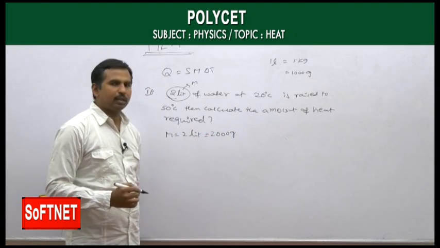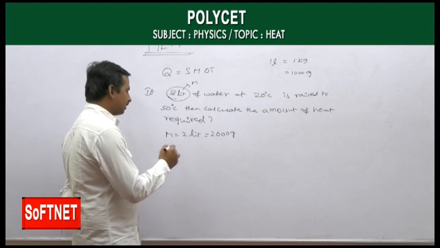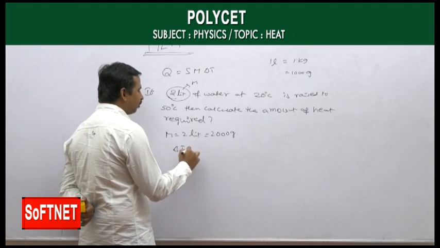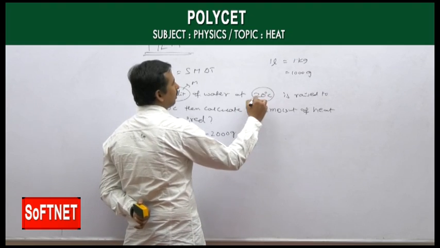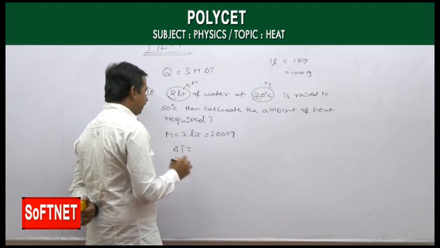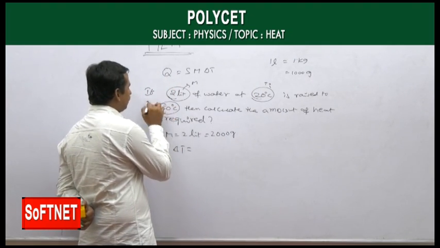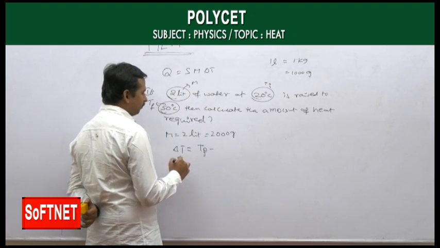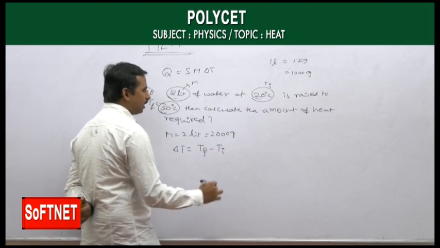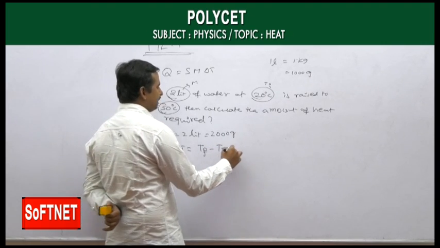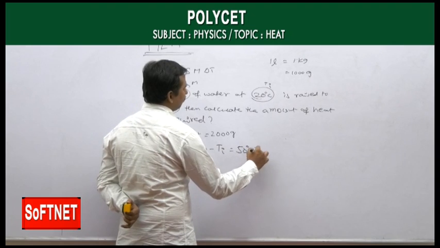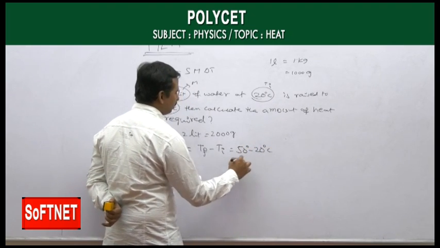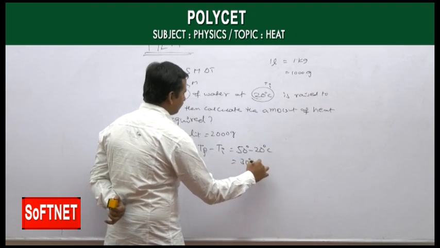So the mass is equal to 2000 grams, and we have the change of temperature here. Initially it is 20 degrees Celsius, finally it is 50 degrees Celsius. Then the change of temperature becomes final temperature minus initial temperature, which is 50 degrees minus 20 degrees Celsius, which is 30 degrees Celsius.